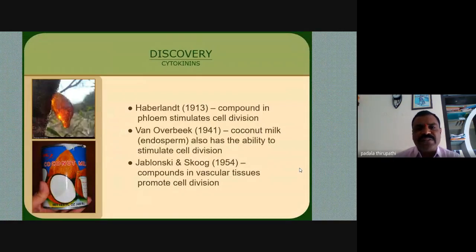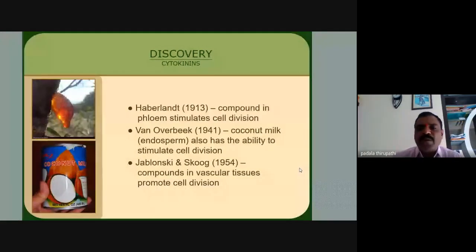In 1913, Haberlandt. Have you heard the name of the scientist? Haberlandt. The first tissue culture, the first discovery in 1901, tissue culture by Haberlandt.